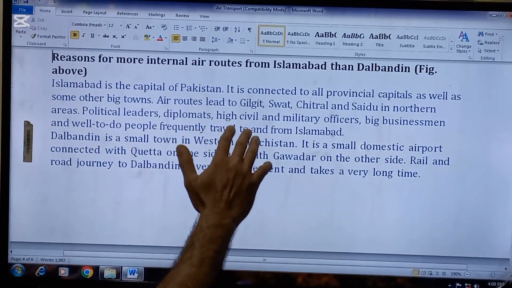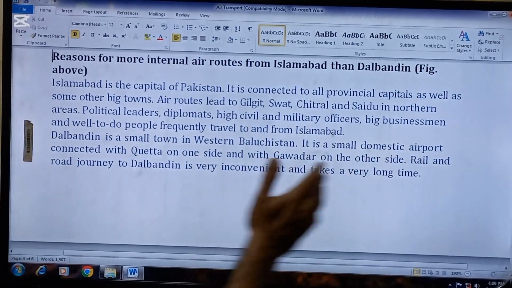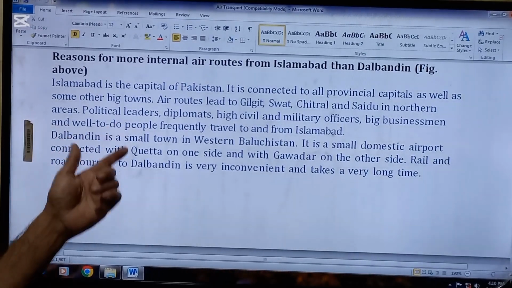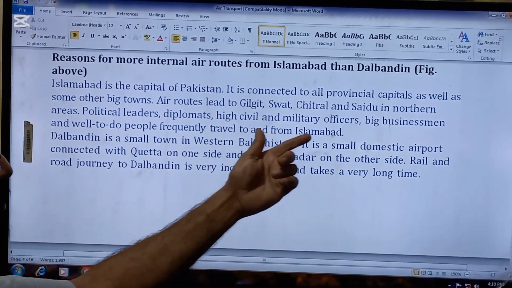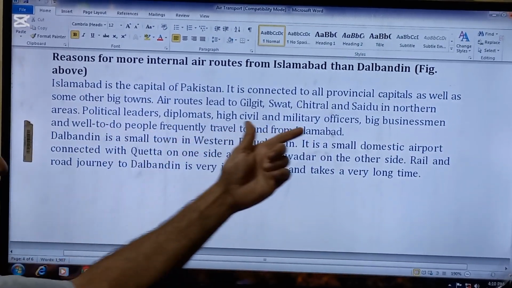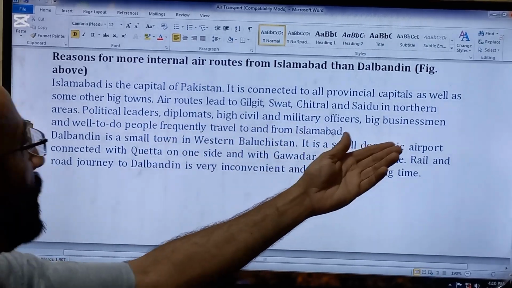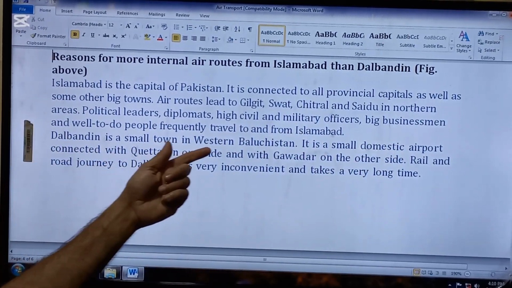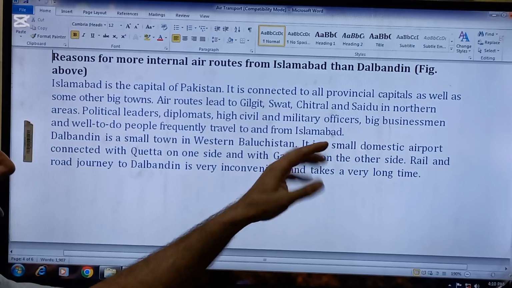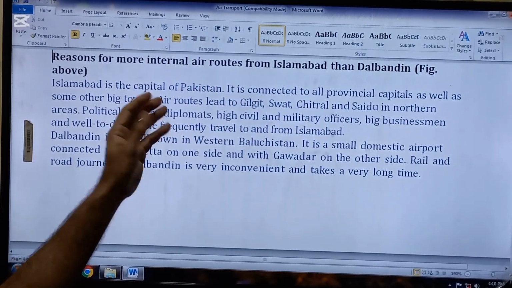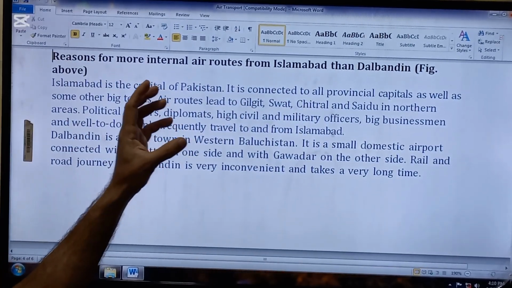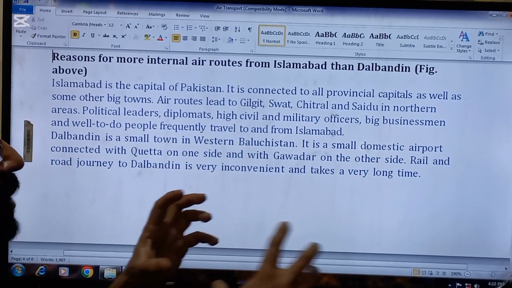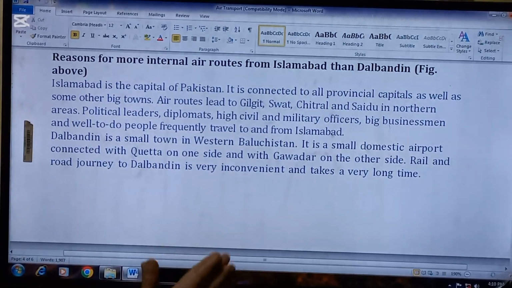Air route leads to Gilgit, Swat, Chitral and Sindhu in northern areas. Political leaders, diplomats, high civil and military officers. So बेटे this is another point कि जो high dignitaries होते हैं, big businessmen and well-to-do people frequently travel to and from Islamabad. So these are the points which are favorable to Islamabad for most of the traffic moving to and fro from Islamabad.